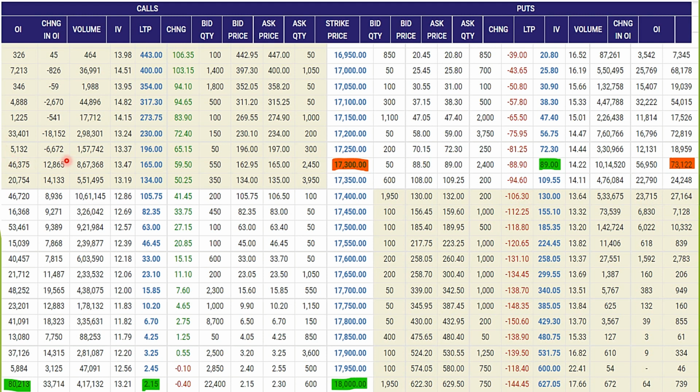If we check for call side, these options have decrease in open interest. So there is increase in open interest on put side, decrease in premiums on put side, whereas for call side there is increase in open interest which is less than that in put side, but premiums are increasing. This is long build up in call side, short build up in put side. Both are indicating bullishness. This is very bullish sign. People are willing to sell in the money puts, but nobody is selling in the money calls.